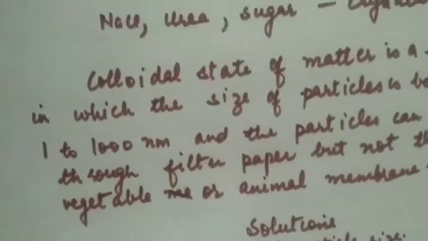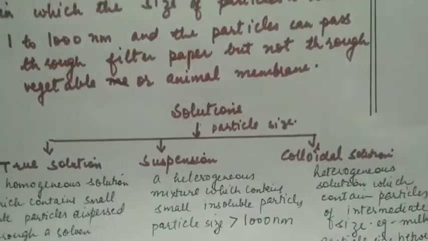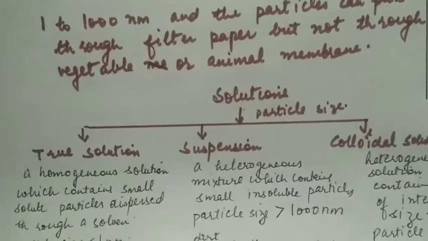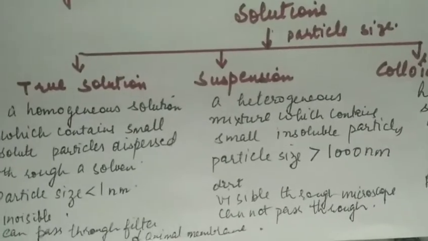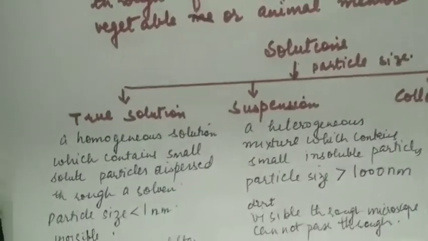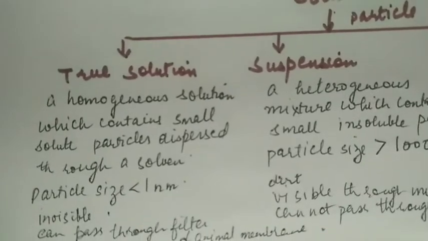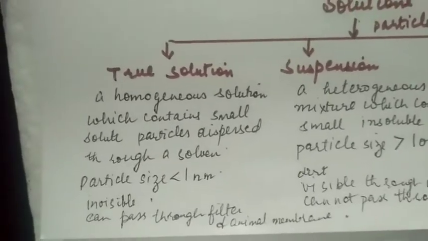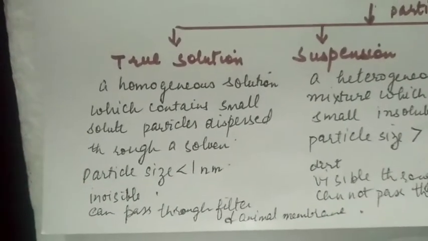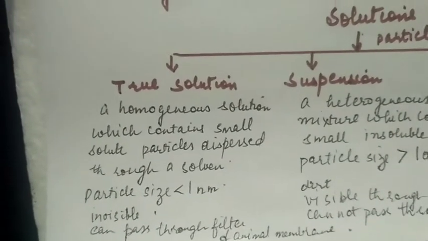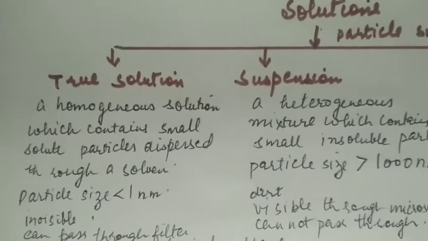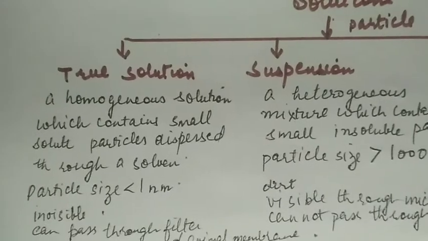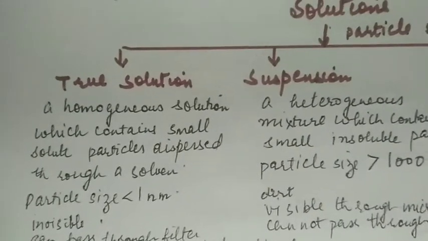The solutions can be classified into three types depending upon the size of their particles: true solution, suspension and colloidal solution. A homogeneous solution which contains small solute particles dispersed through a solvent in which the particle size is less than 1 nanometer. Such solutions are called true solutions. The particles are invisible through ordinary or ultra microscope, and the particles can pass through ordinary filter paper and animal membrane.